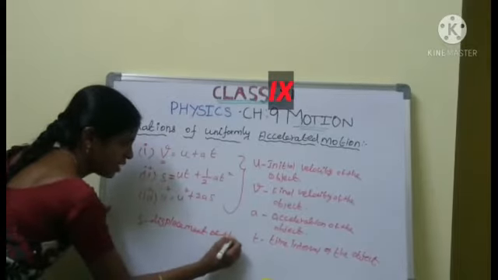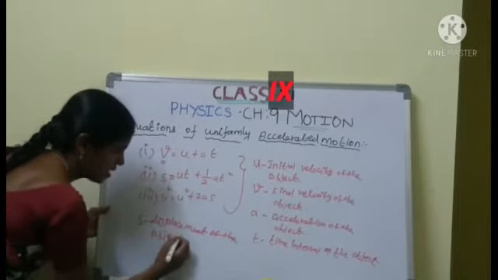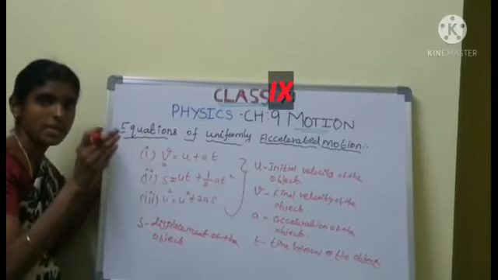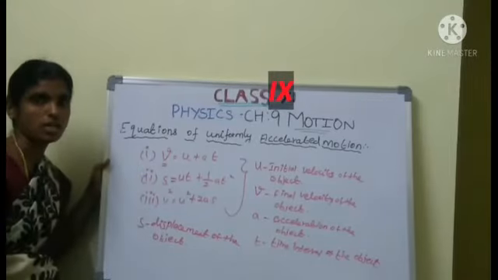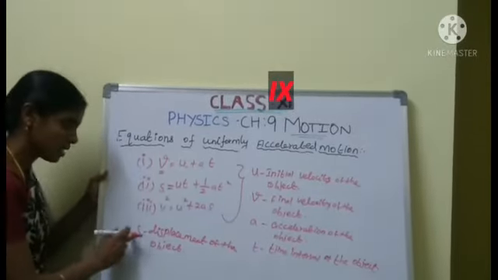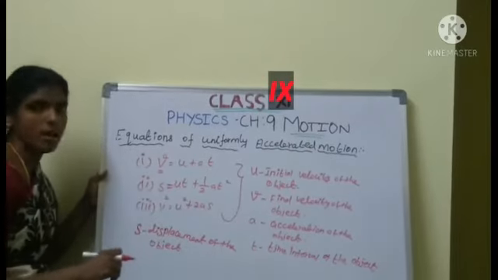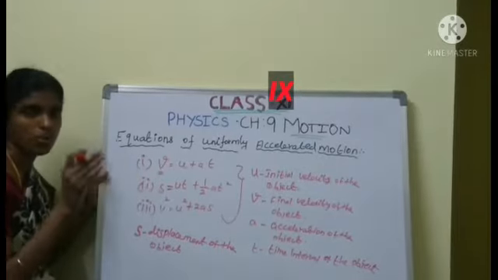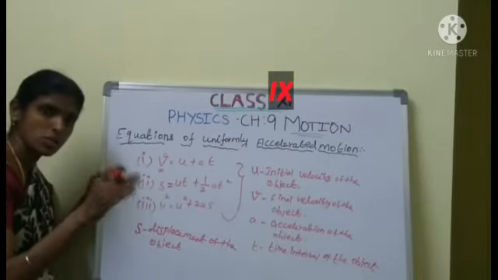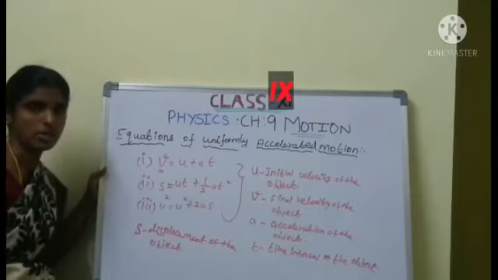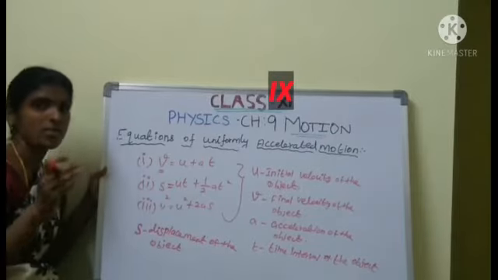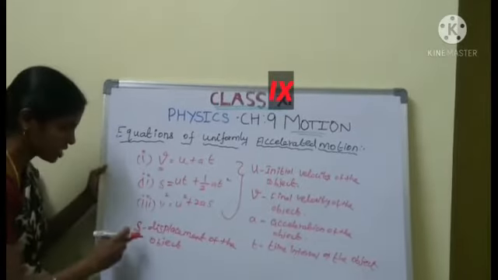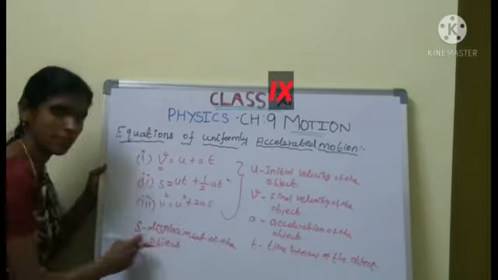Displacement of the object. Let us consider now how much distance. A bus starting from Trinity School to Namakkal. Are you clear? S is the displacement of the object. Example, now our Trinity School bus goes from Trinity School to Namakkal bus stand. How much distance is traveled by the bus? That is the displacement. S is the displacement of the object.